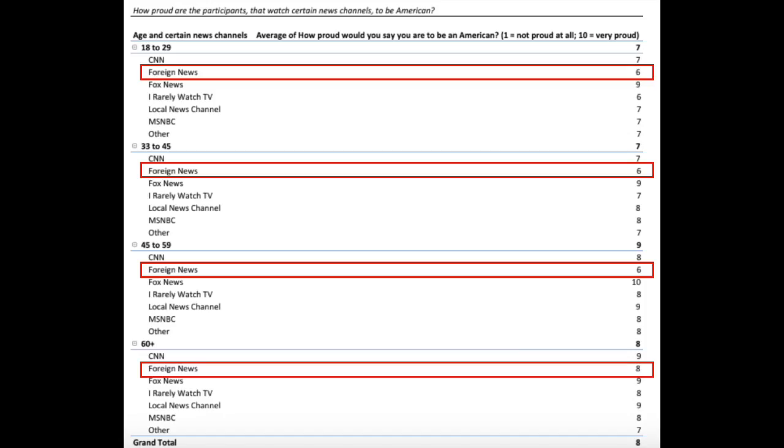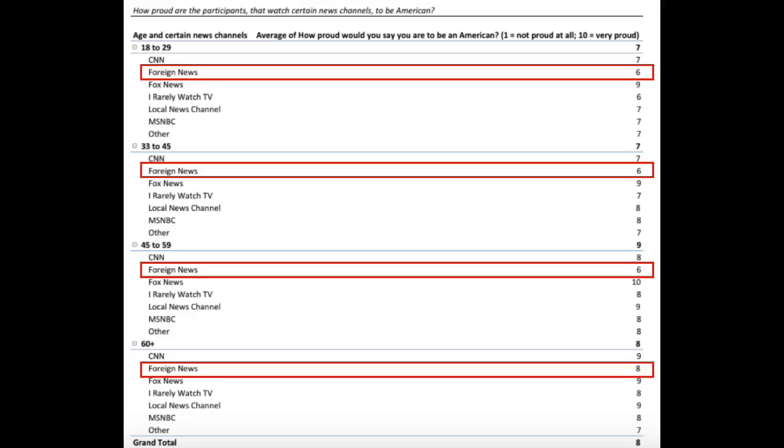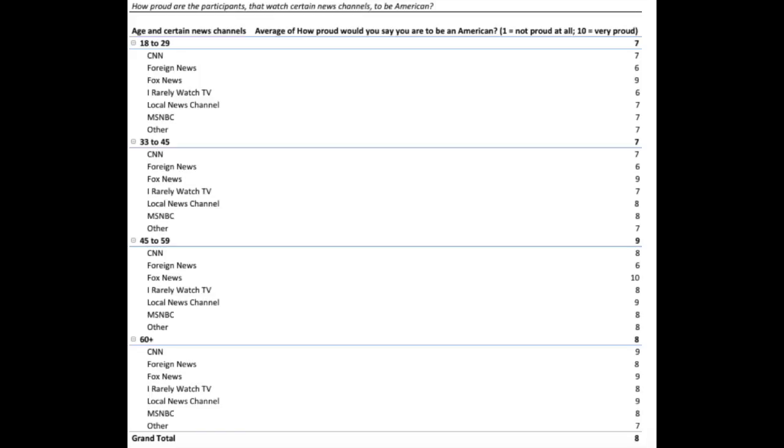And looking at, for example, foreign news, there seems to be only a 6 at proudness for 18 to 29-year-olds, and a 6, another 6, and another 8 for 60-plus-year-olds. Wow, that rose quickly. Yeah, the middle-aged people who watch foreign news seem to be a little less proud to be American, maybe because they know what's going on in the outside world. And all of them are definitely less proud to be American than the Fox News watchers in this data analysis.